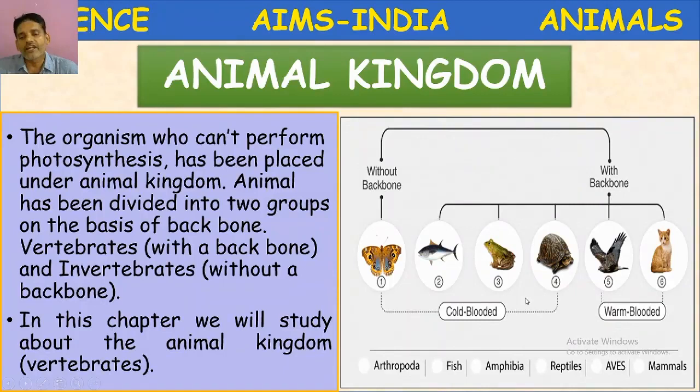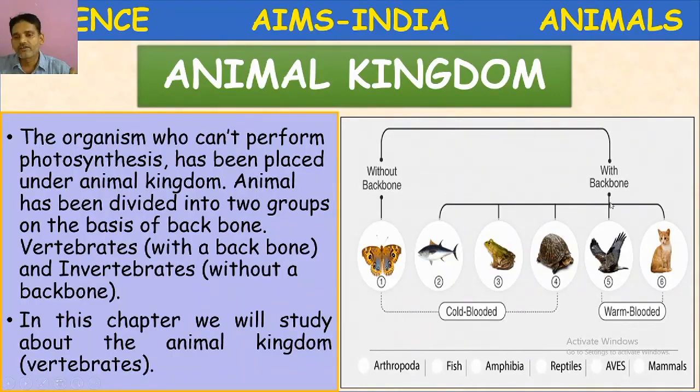The body temperature of these animals, invertebrates like butterfly, fish, frog and tortoise, changes according to the change in the environment temperature. Such animals are called cold-blooded animals.